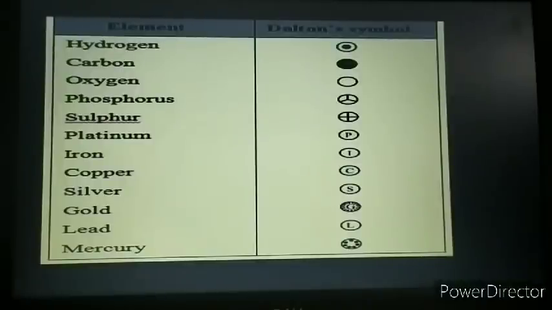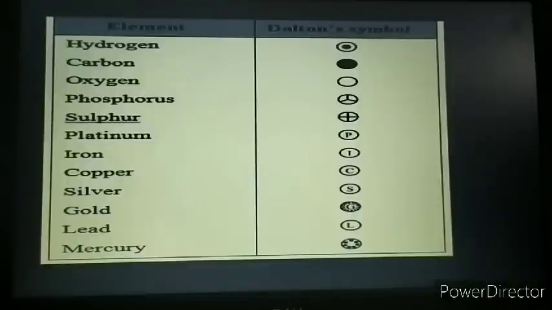The symbol of an element is a single letter or two-letter abbreviation. That is the thought of J.J. Berzelius. But here you can see in the module that John Dalton gave some different signs, symbols, which are entirely different from those which we use nowadays.